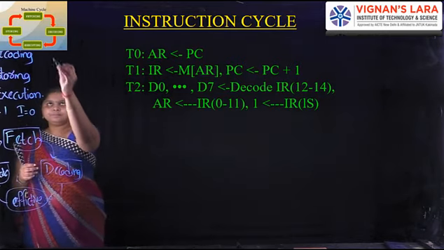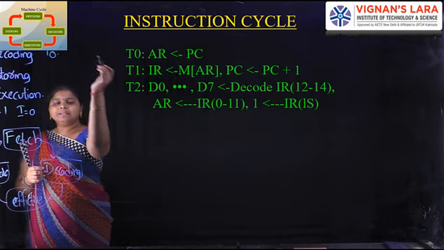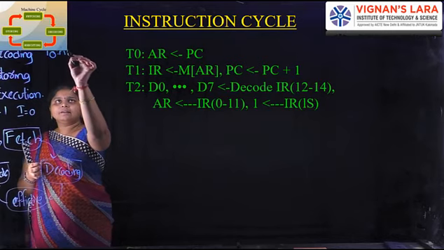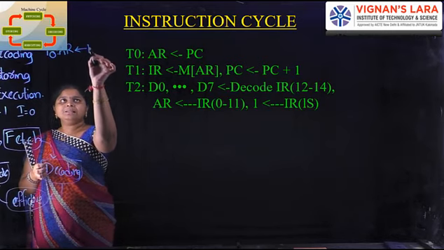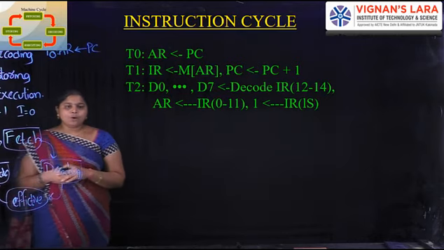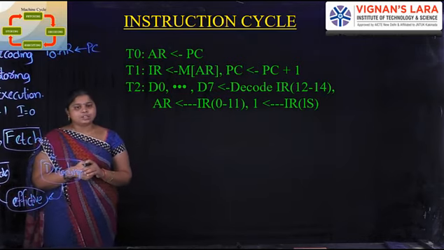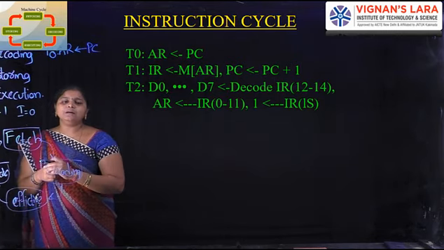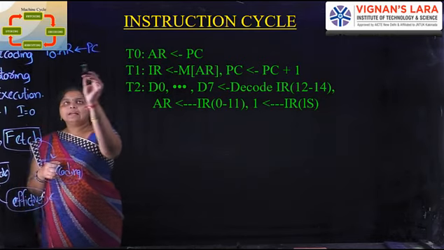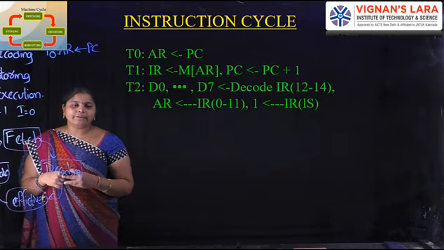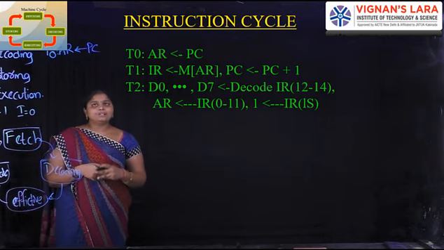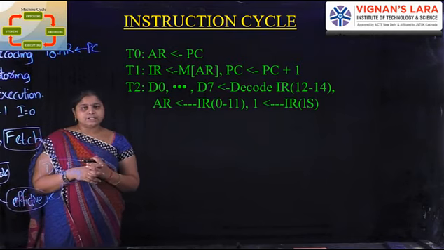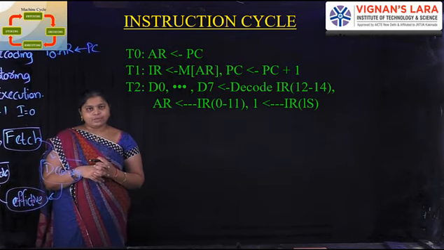For T0, these are the 3 registers for the instruction cycle: address register, program counter and instruction register. What is the program counter? It holds the address of the next instruction to be executed. The information of PC is transferred to the AR. At T0, the program counter holds the address of the next instruction to be executed, and that information is transferred to the AR, the address register. What is the address register? The address register holds the address of the register.